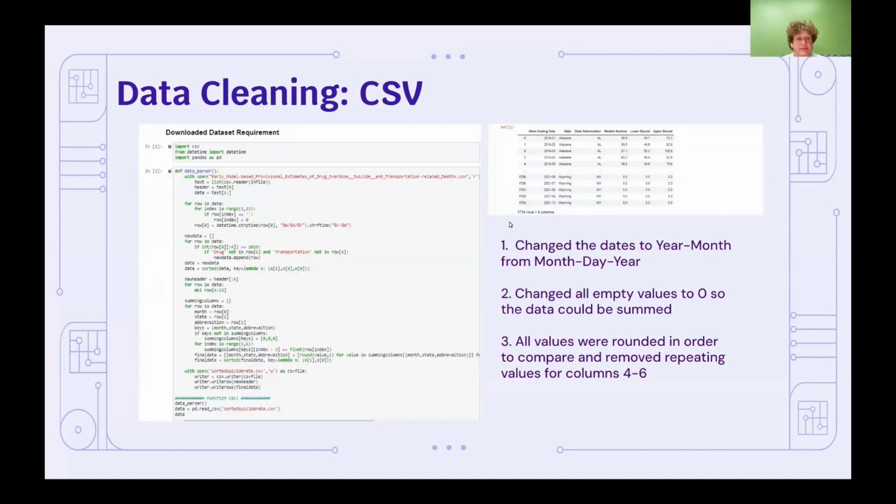For the data cleaning of the CSV, this one had a couple major difficulties with the date time function, which I had to learn. But through that, I was able to make some major changes, changing it from day, month, year to year, month, so it could be correlated to the other graphs that we had, and we could really do something with these values. The second main thing was I had to do one or two major one-liners to clear and clean all this code that were a little bit above the peer review, but I learned a lot through doing this.